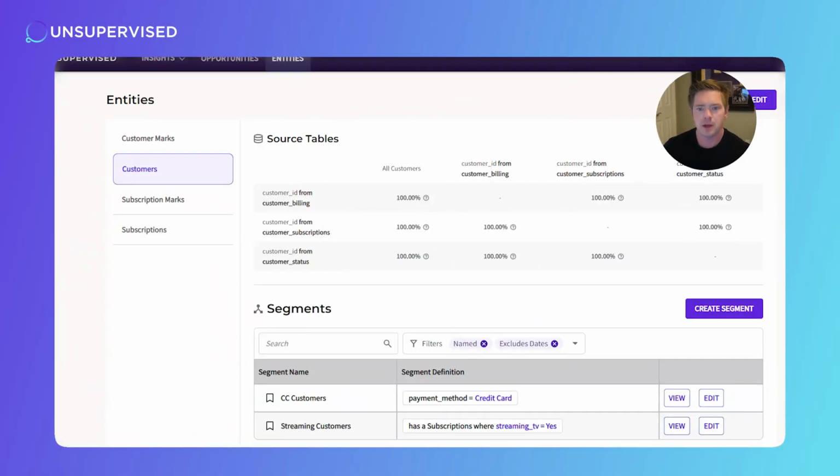First, I create a segment of customers who are eligible to receive the pay-per-view certificate. In this case, any customer with our movie streaming service is eligible. I'll name that segment Streaming Customers.